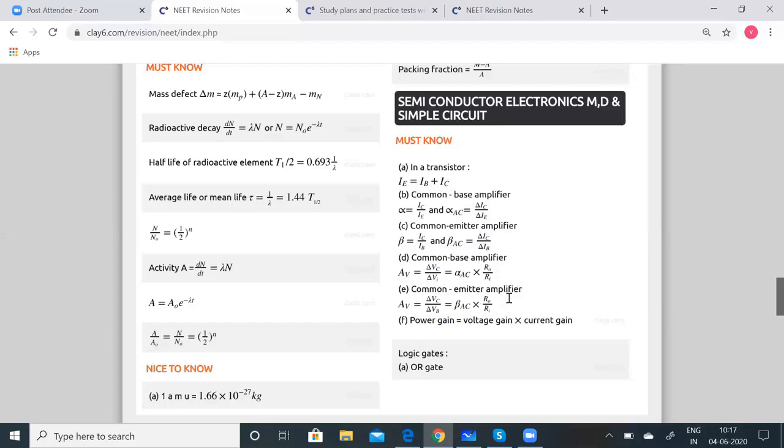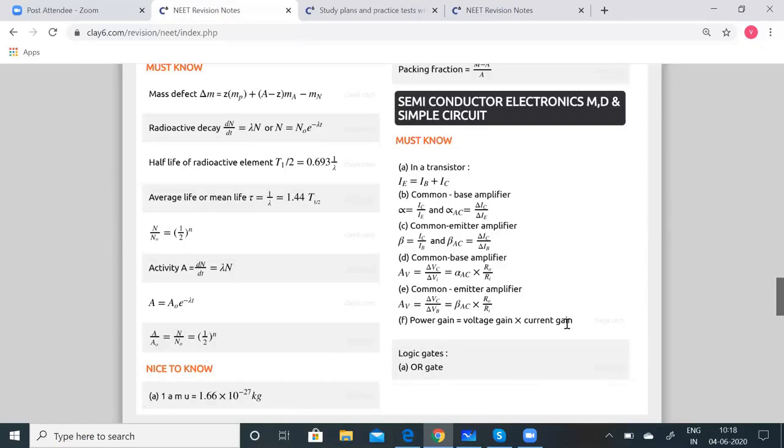For a common emitter amplifier, the voltage gain AV is equal to delta VC by delta VB, which is equal to beta AC into RO by RI. So power gain is equal to voltage gain into current gain. So these are the important things you have to know regarding the transistors.